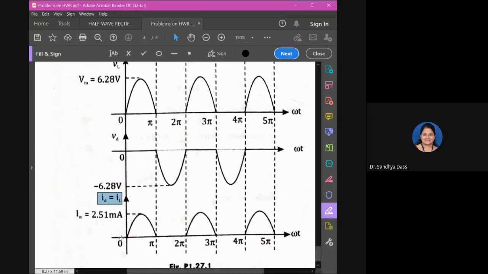Output current and its peak value Im, we calculated using the equation Vm by Rf plus RL. For an ideal diode, Rf will be taken as 0. So we have the relation Vm by RL. Vm is 6.28, RL is 2.5 into 10 raised to 3. So we will get 2.51 milliamps. That is the peak value of the current.